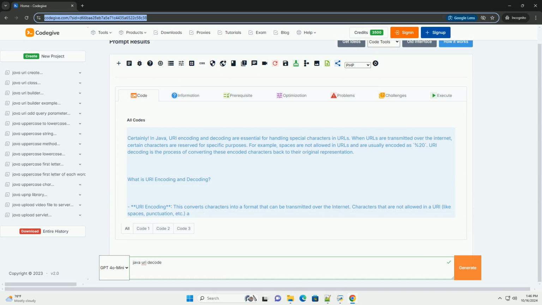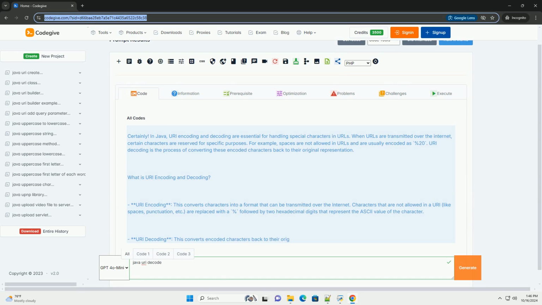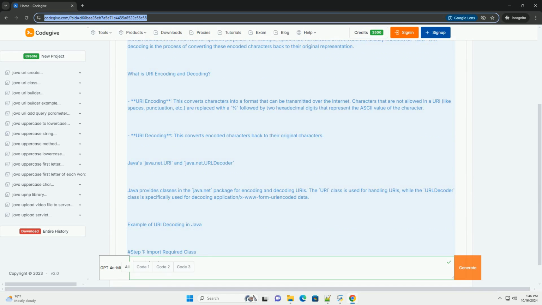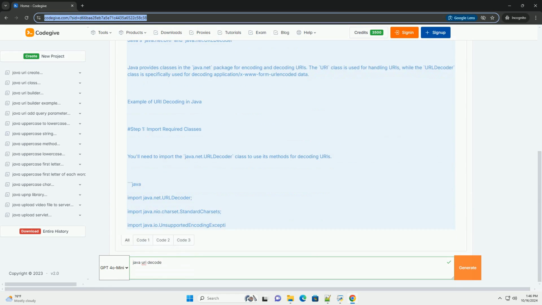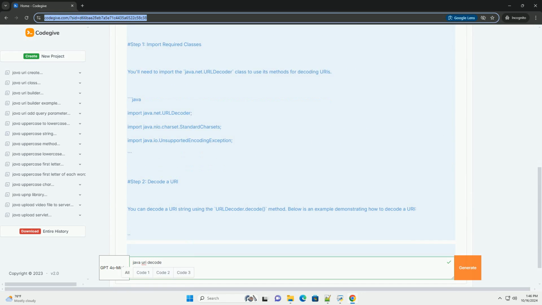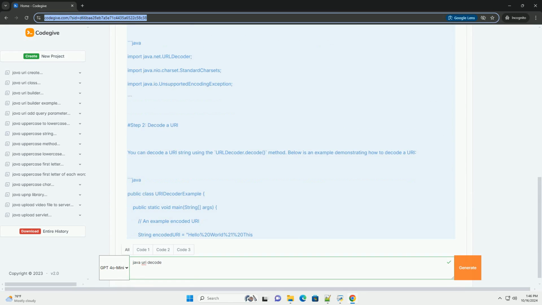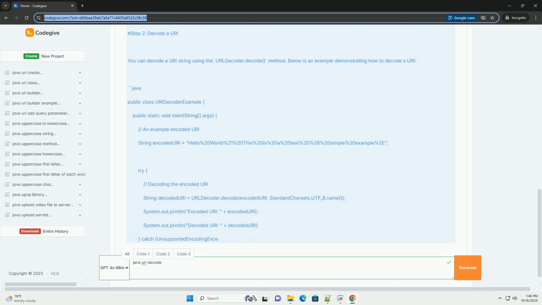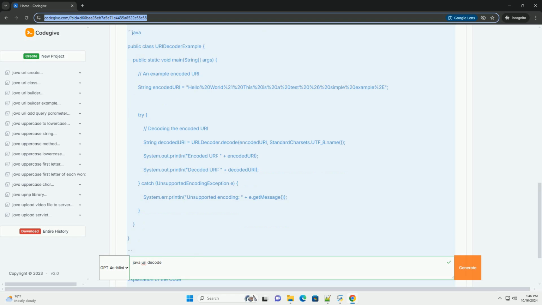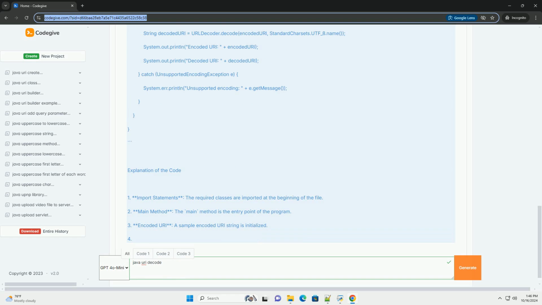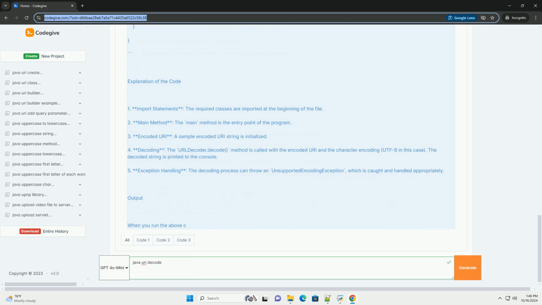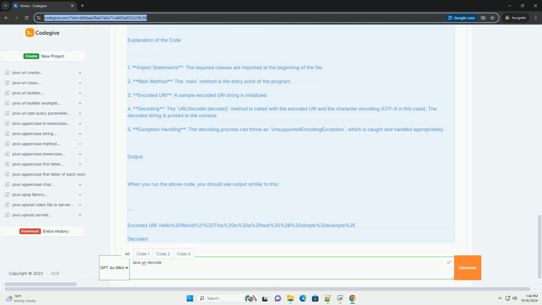Certainly. In Java, URI encoding and decoding are essential for handling special characters in URLs. When URLs are transmitted over the internet, certain characters are reserved for specific purposes. For example, spaces are not allowed in URLs and are usually encoded as %20. URI decoding is the process of converting these encoded characters back to their original representation.